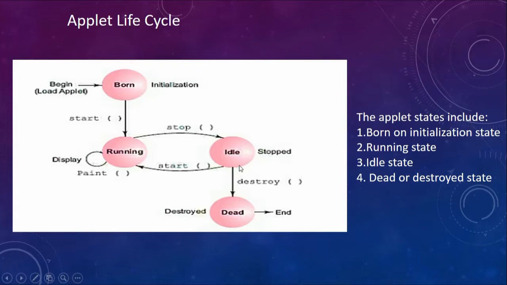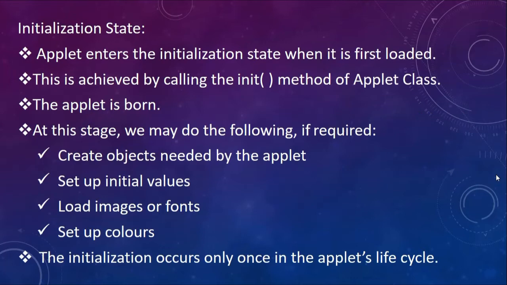Once the browser closes down, whenever a web page is closed, automatically the destroy method is called, and we say that the applet is destroyed. And once the destroy method is called, from idle state, the applet goes to the dead or destroyed state. So these are basically four phases in the life cycle of the applet. You have an initialization state or born state, you have running state, you have idle state, and you have a dead state. Let's see in detail each of these states.